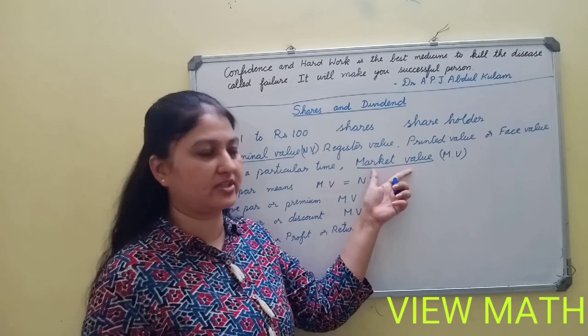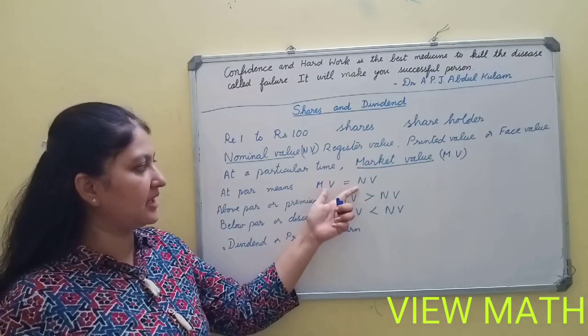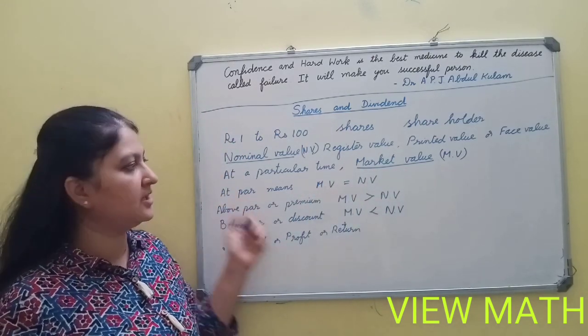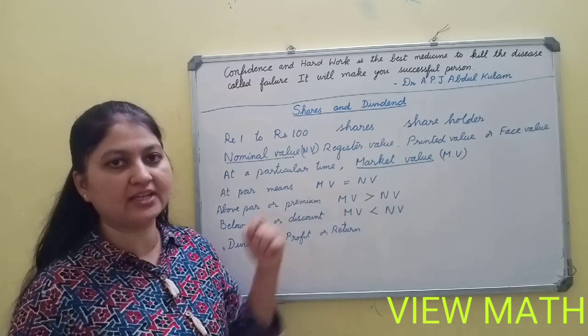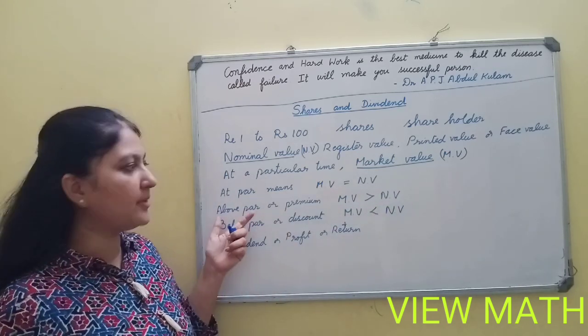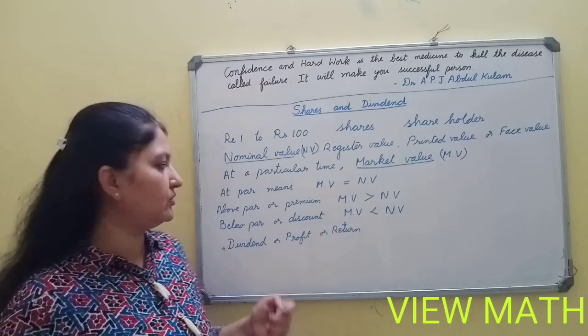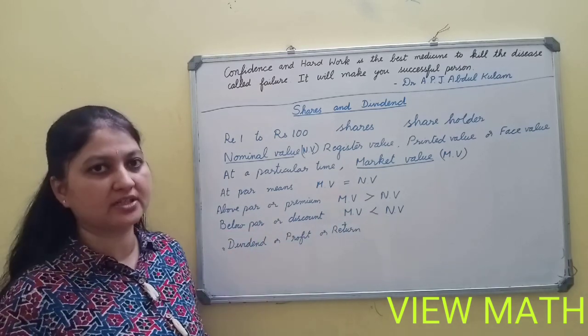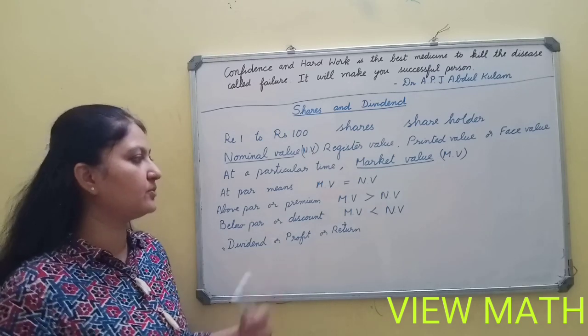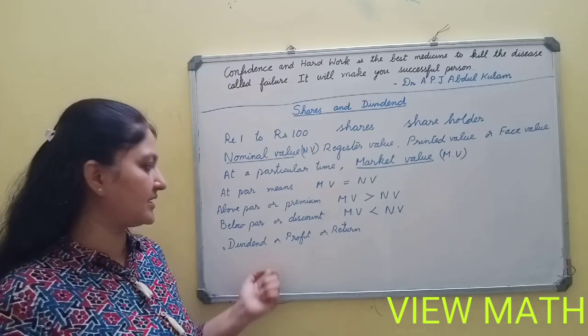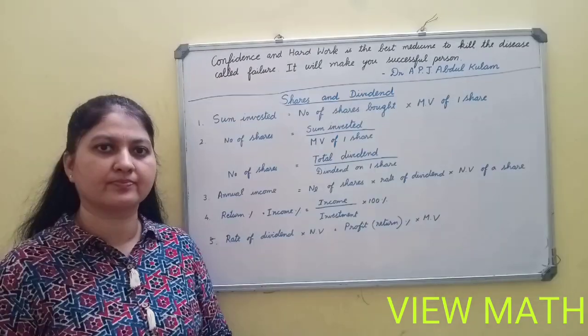It may increase or decrease. When both are same, you call it as at par. When market value is greater than nominal value, it's called as above par or premium. When market value is less than nominal value, you call it as below par or discount. And the profit which the company gives to the shareholder is called as a dividend.